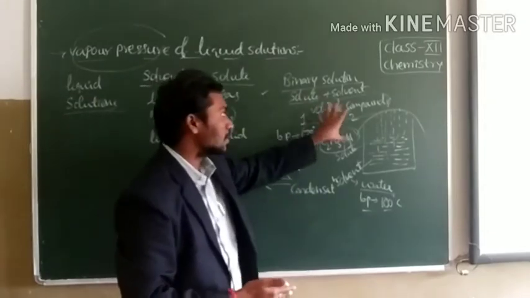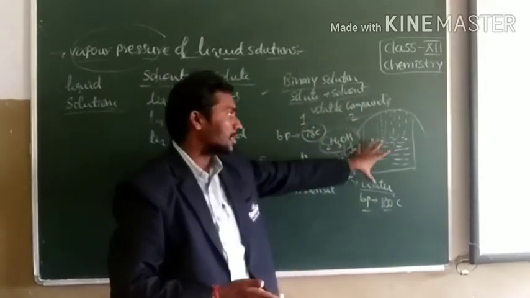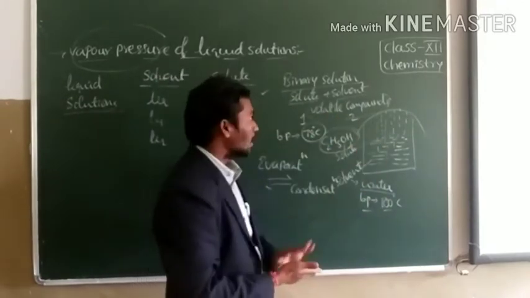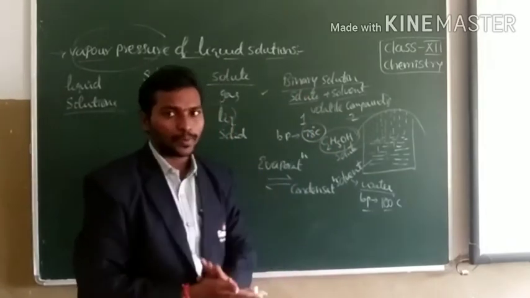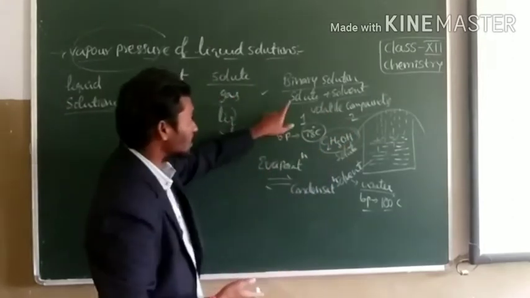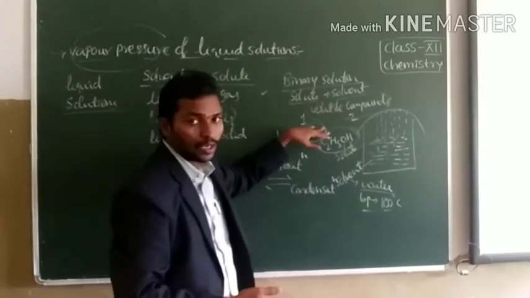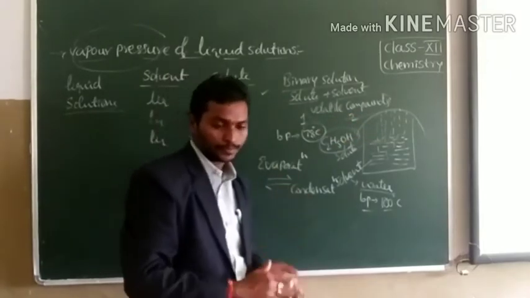And here we consider volatile components of solute and solvent in a closed system. When the liquids have volatile nature, they possess vapor pressure. Let us consider the vapor pressure of these two components. We consider here solute as component 1 and solvent as component 2, or vice versa.